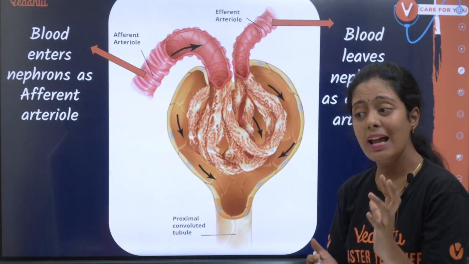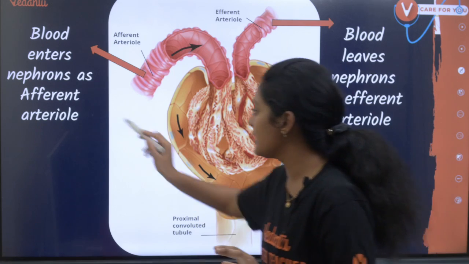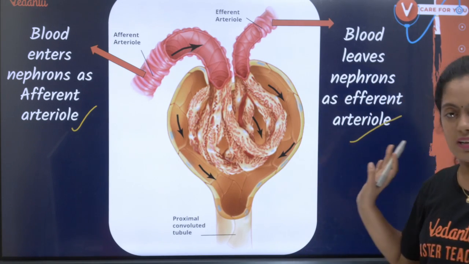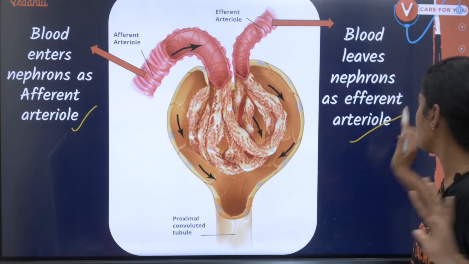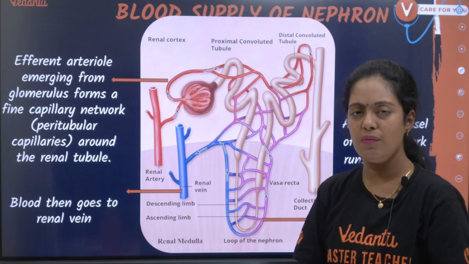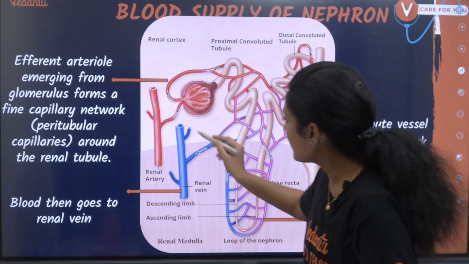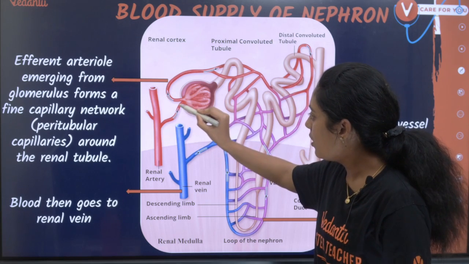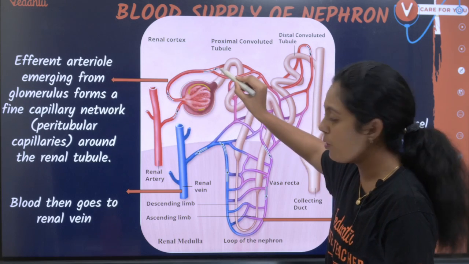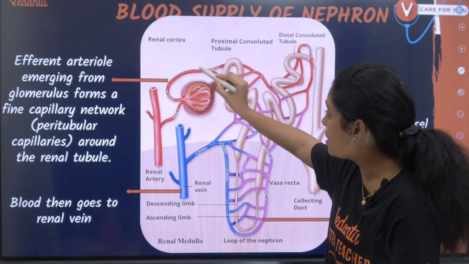Look here, blood enters the nephron as afferent arteriole. Blood leaves the nephron as efferent arteriole. I hope this is clear for everyone. Okay, now there is something very, very important for you guys to understand. This is the afferent arteriole, so the blood enters your glomerulus. And the blood goes back out. Correct? The filtered blood just goes out.